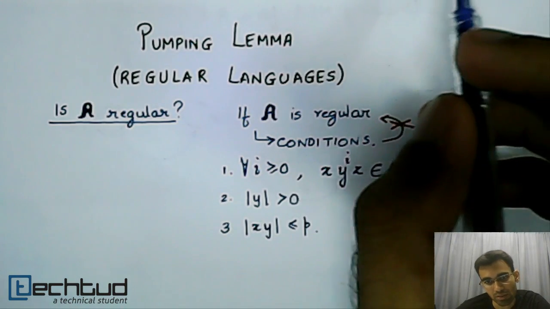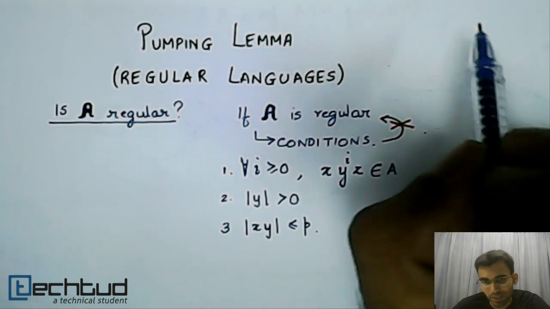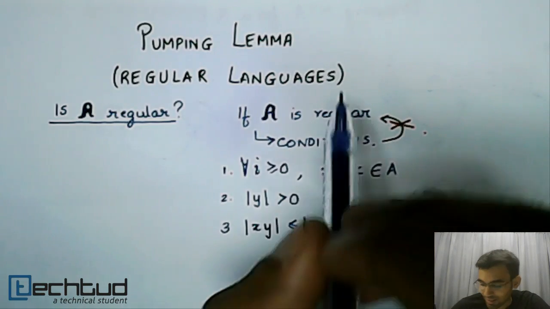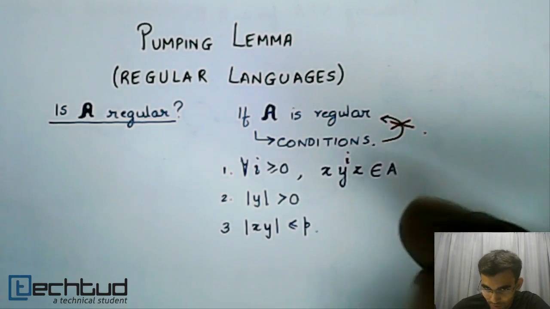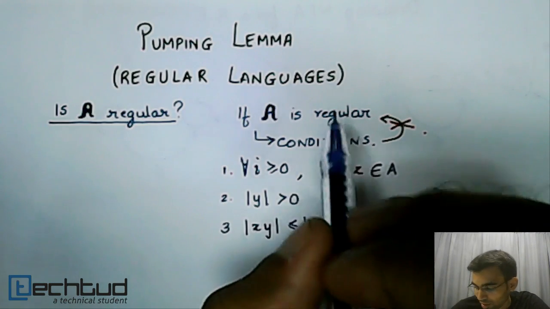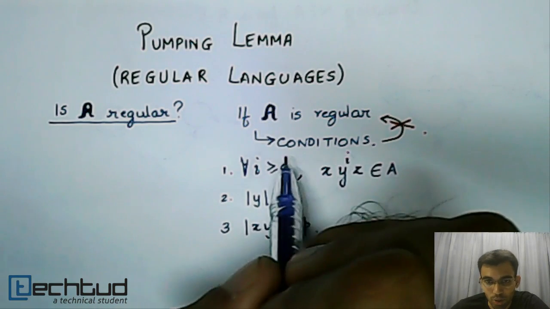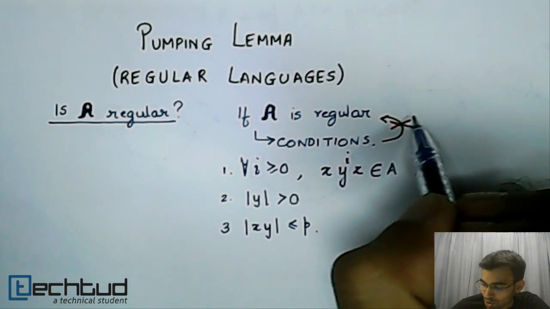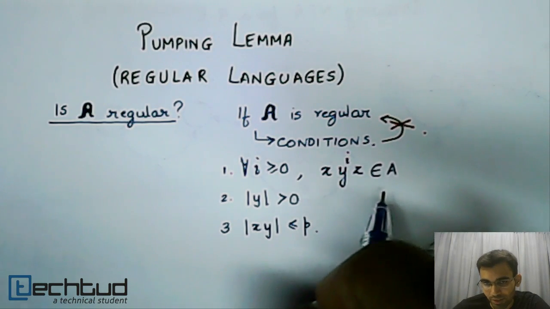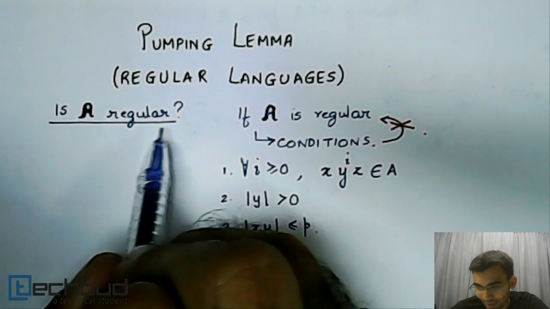So one must understand the following point, that the pumping lemma only allows us to prove that a language is not regular. It does not allow us to prove that a language is regular. What I mean by this is the following. The pumping lemma states that if a language is regular, some conditions must hold. Right? This is assuming that a language is regular. However, the pumping lemma does not say that if the conditions mentioned hold, then the language is regular. So this relation is not stated by the pumping lemma. Alright. So the pumping lemma, I'll repeat, only allows us to prove that the language is not regular.